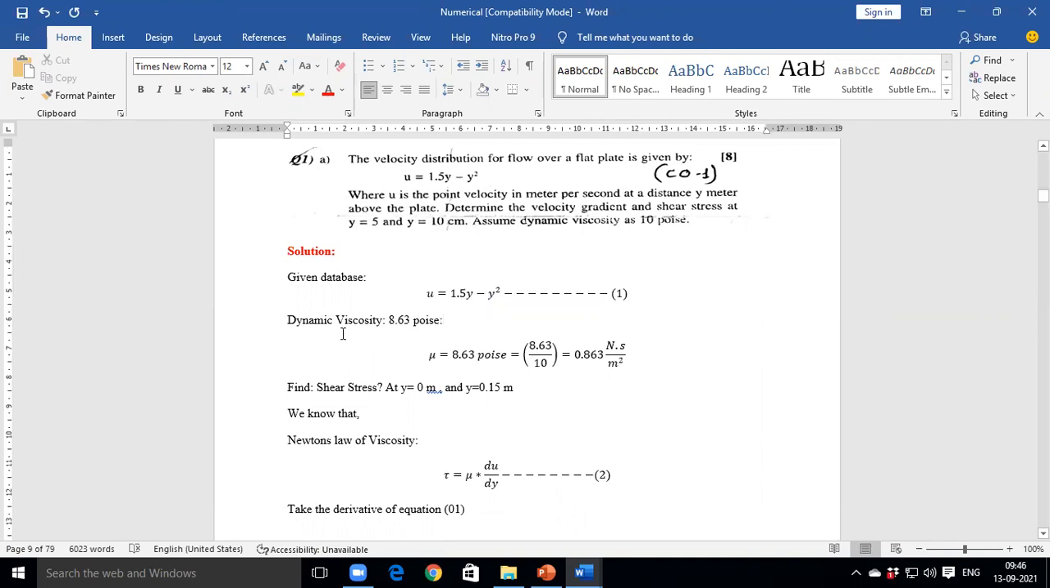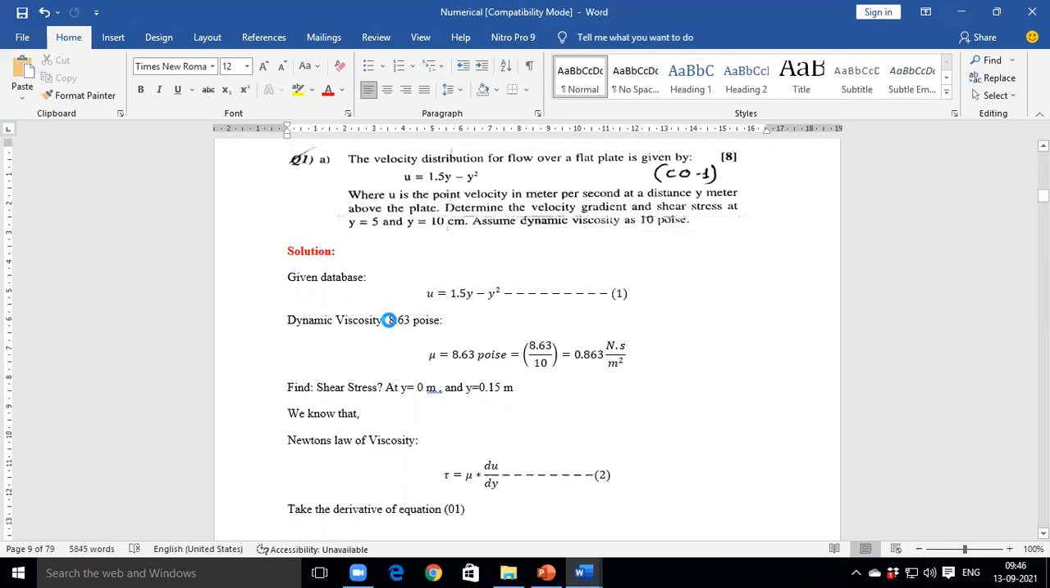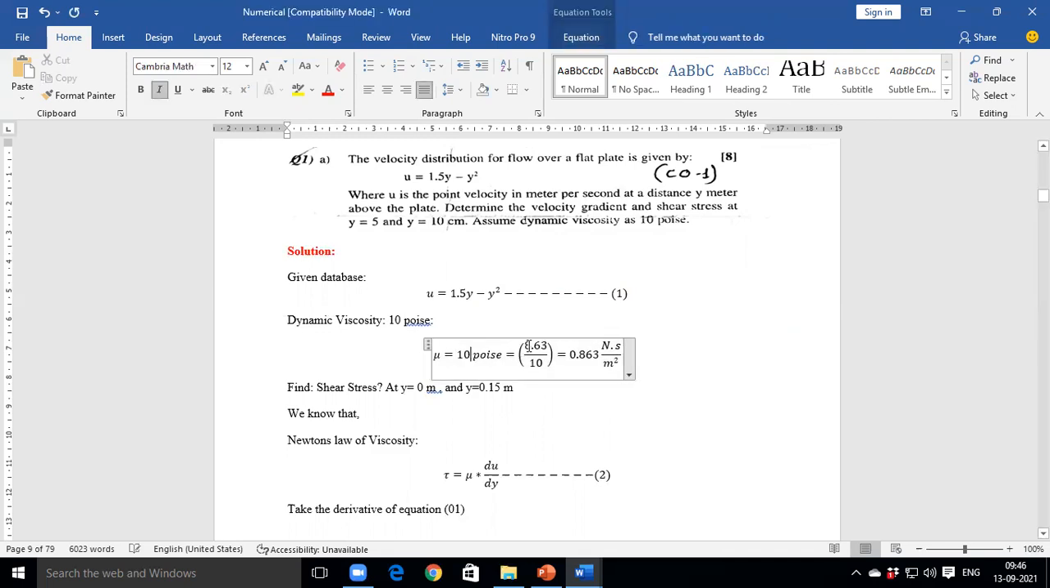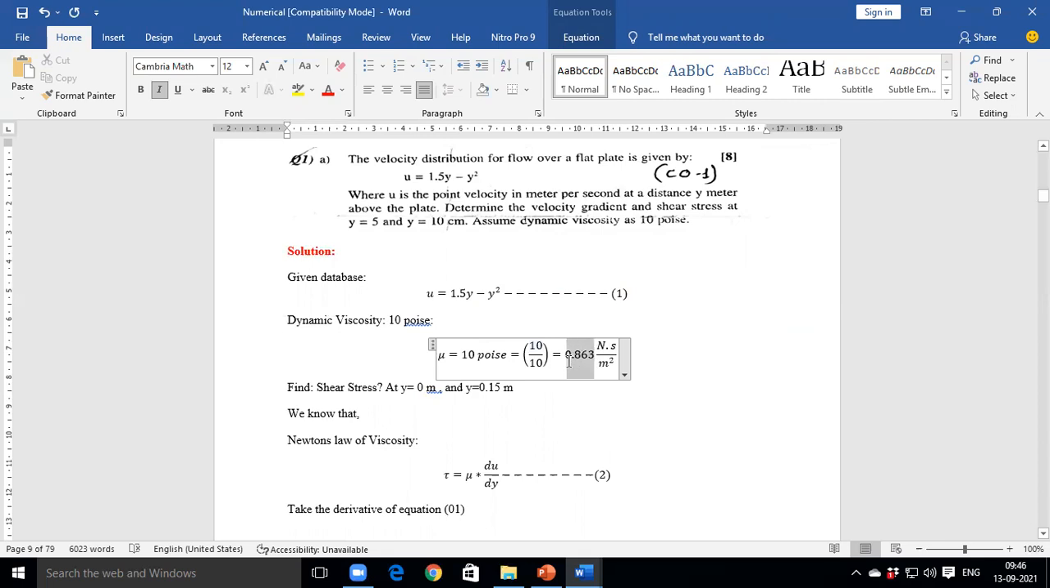What is the dynamic viscosity? We take the same numerical, just copy and paste, and just change the values, whatever they mention in the numerical. This 8.63 is replaced by which value? 10. Okay, this is replaced by 10. And what is the conversion? 1 Newton second per meter square. Yes, and this is replaced by 1 Newton second per meter square. Correct? And find the shear stress.